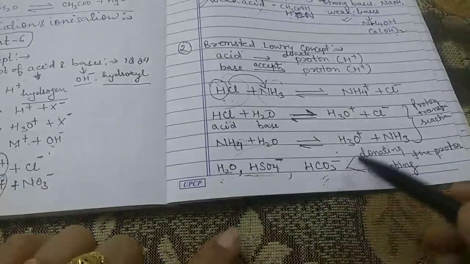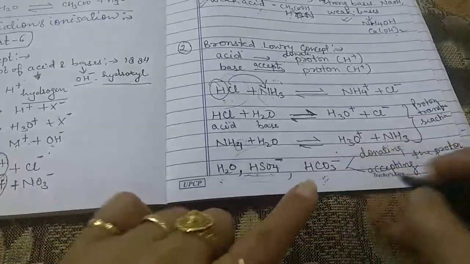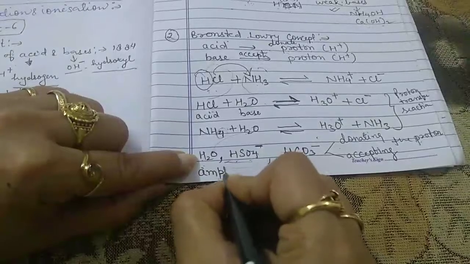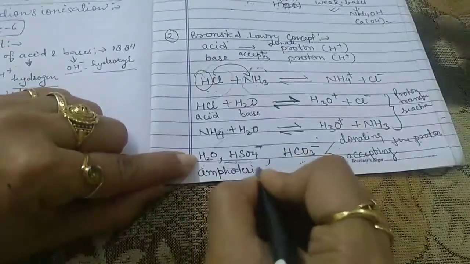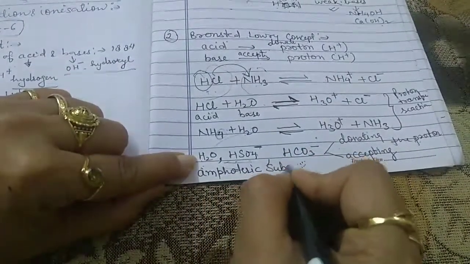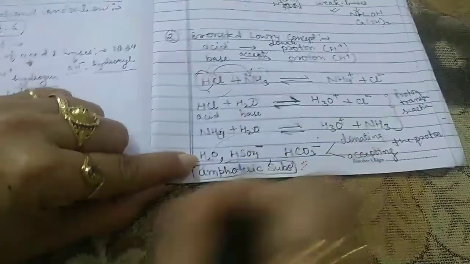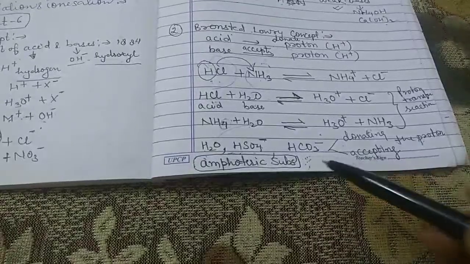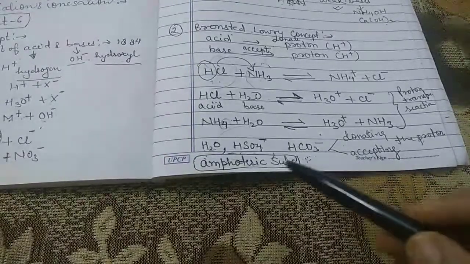Such substances are known as amphoteric substances.